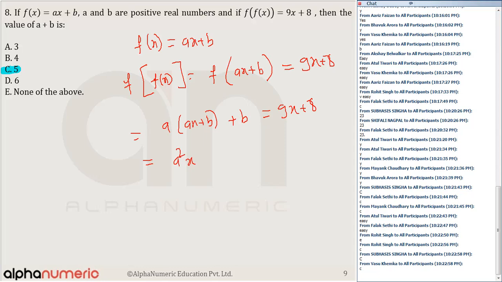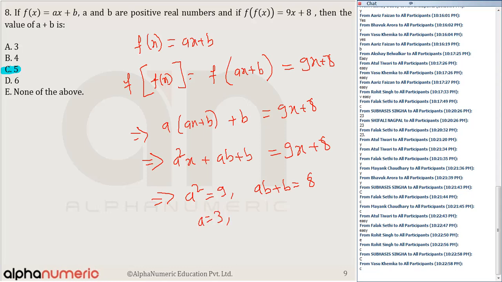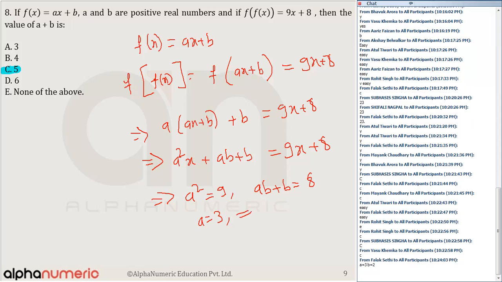So if I simplify this, a square x plus ab plus b is equal to 9x plus 8. Compare the coefficients. So this implies that a square is equal to 9 and ab plus b is equal to 8. If a square is equal to 9, since a and b are positive real numbers, a is equal to 3. Substitute a is equal to 3 here. We get the value of b, which comes out to be 2. So a plus b is equal to 5.